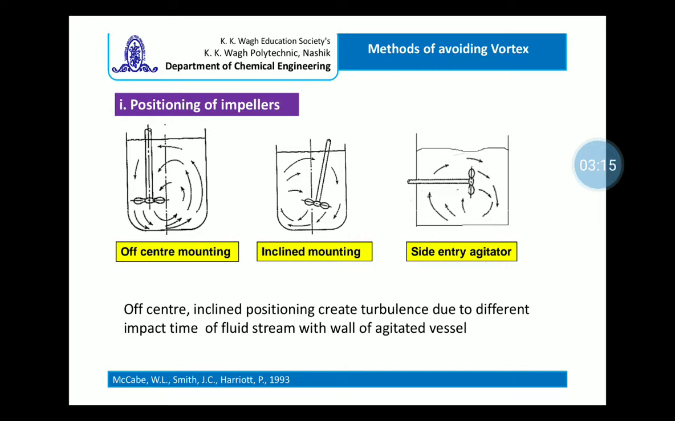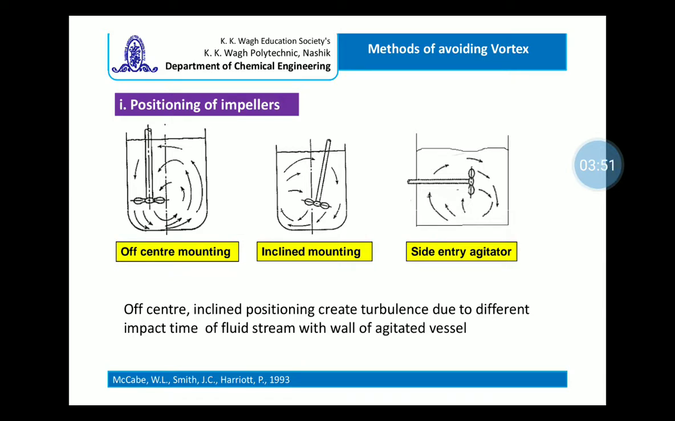Whenever the impeller is mounted in an off-center manner, the distance of the impeller tip from the wall in the two directions is different, and as a result the flow which leaves the impeller tip towards one side rebounds very early compared to the flow leaving the impeller tip on, say, the right side, and as a result turbulence is created, which prevents vortex formation.